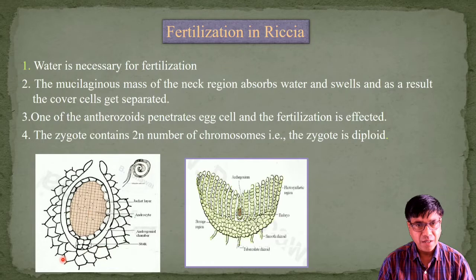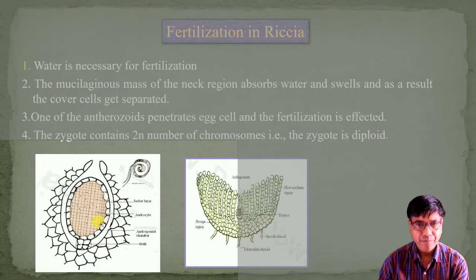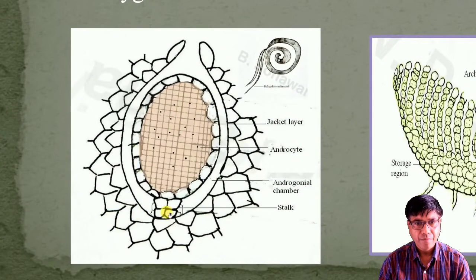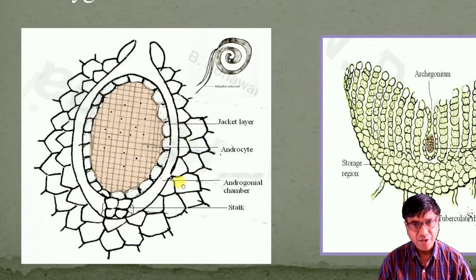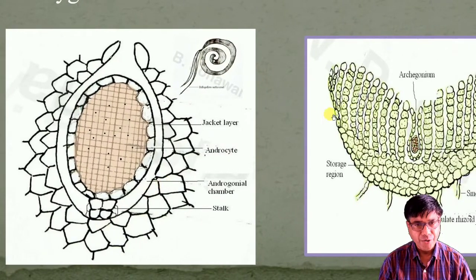To understand the concept, I will just zoom the image. They are reaching to the archegonium due to chemotactic attraction, means movement of an organism in response to a chemical stimulus.